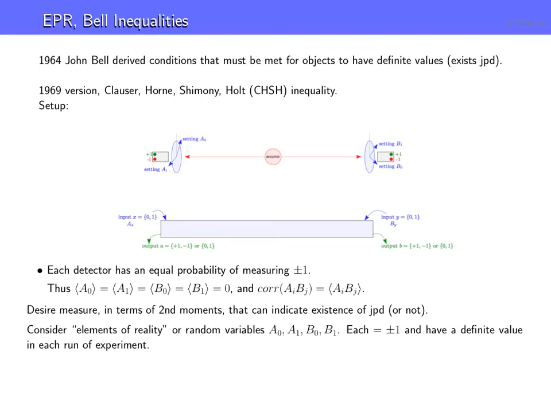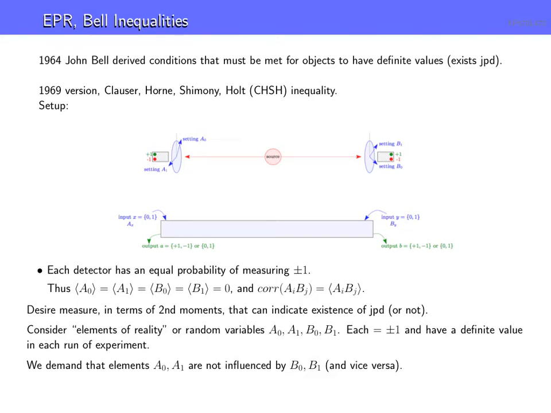And what we demand here, if Alice and Bob are in different galaxies, space-like separated, is that the elements A0, A1 are not influenced by B0, B1, or vice versa, because that would violate causality. So this is kind of setting up our story to build this tool. Okay, so let's build the tool.